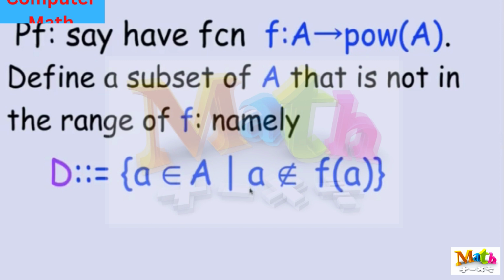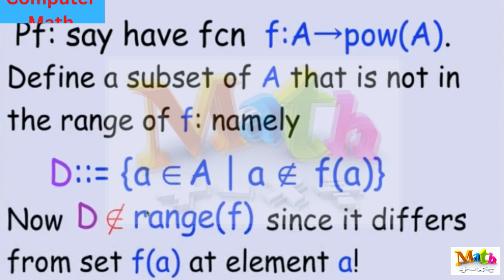Namely, if an element appeared on the diagonal because an element with column label A was in the row F of A, then I left it out of my set. And if it was not in that location in the matrix, I put it in my set. So I'm keeping all the elements that aren't on the diagonal. That's my diagonal set D.